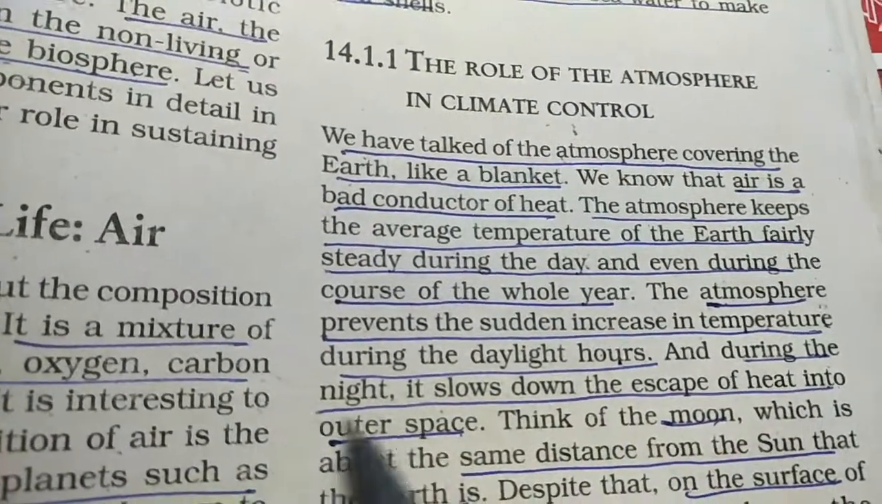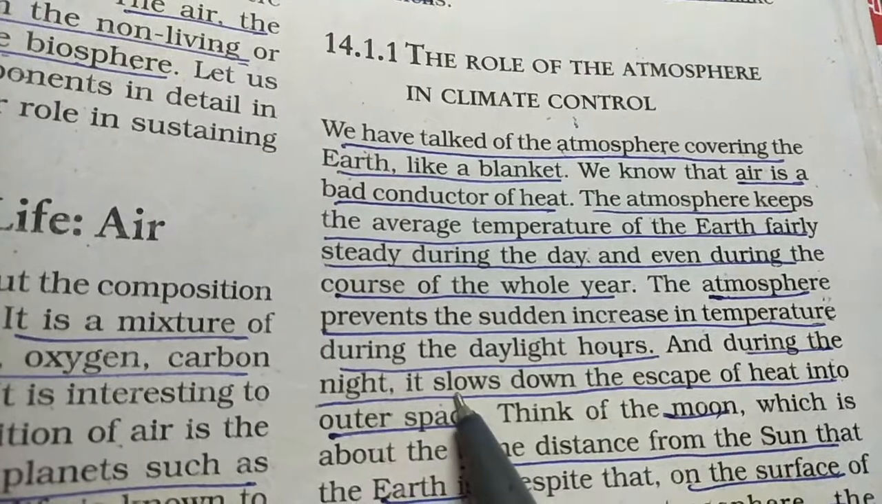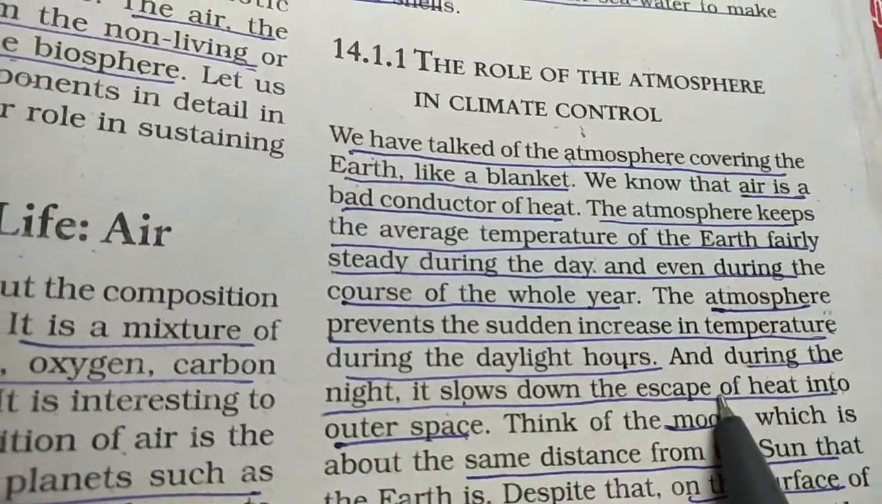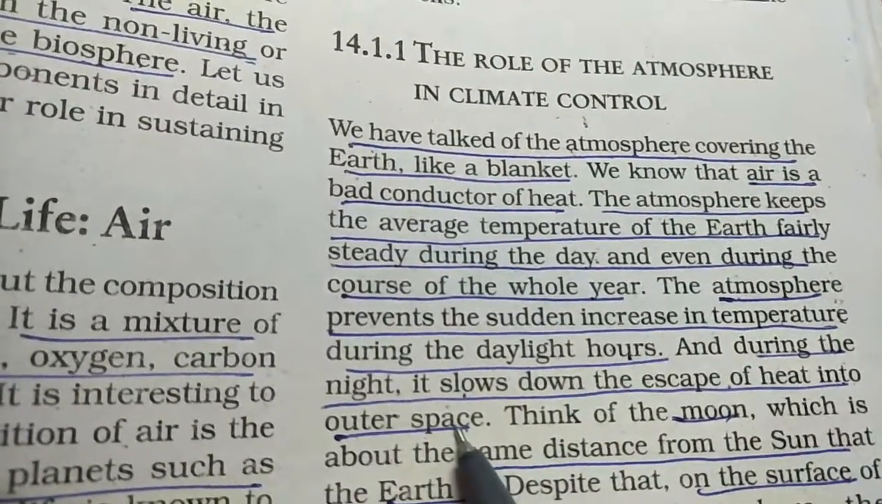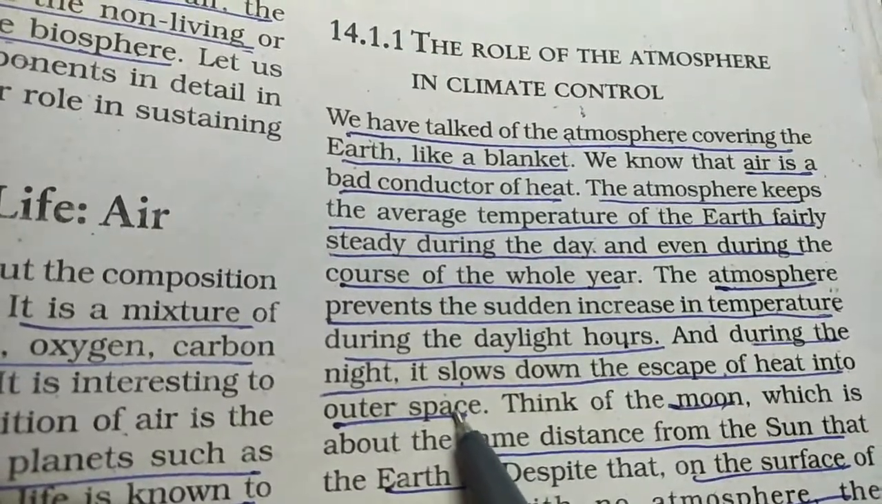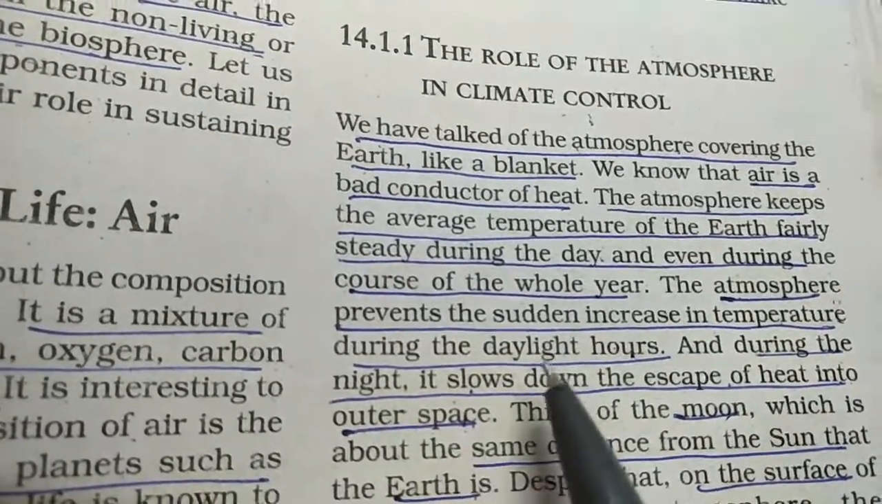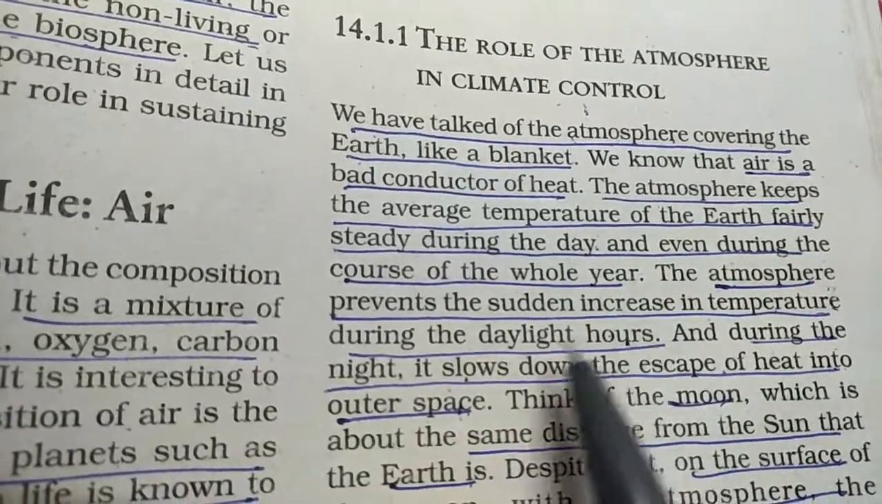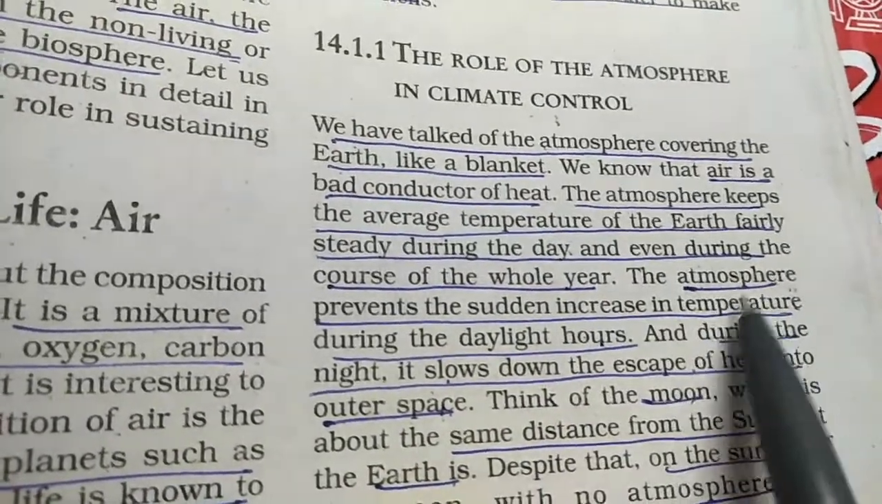Now what happens during the night? The atmosphere allows the heat to escape slowly to outer space. So again the night temperature is maintained. It does not become very cold at night, nor very hot in the day. Both of these are controlled by the atmosphere.